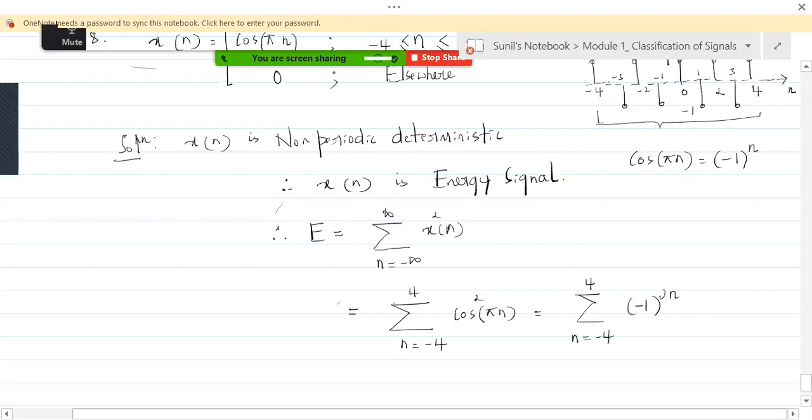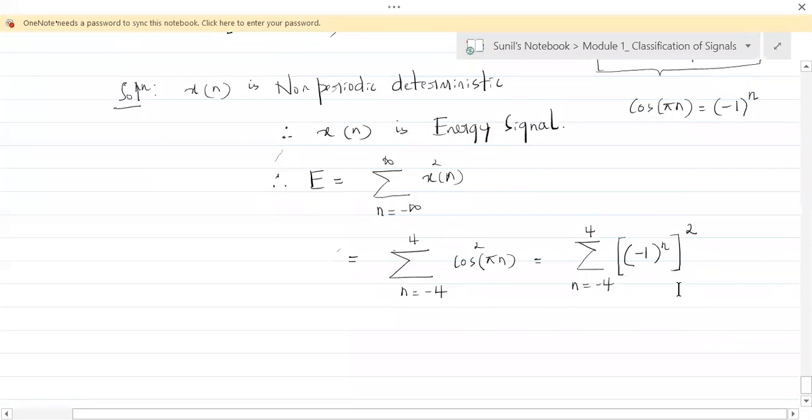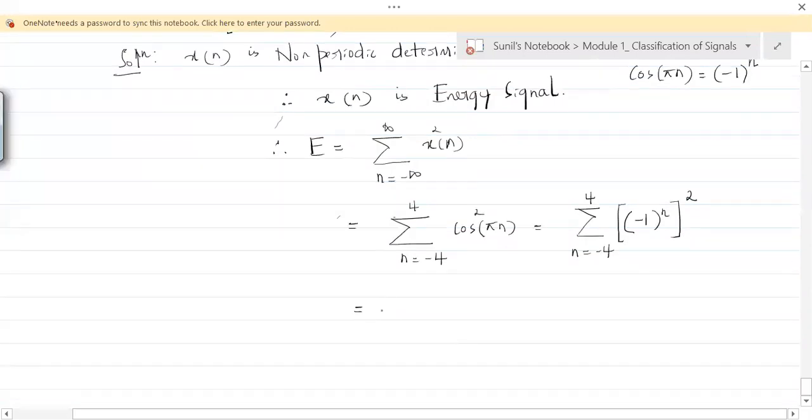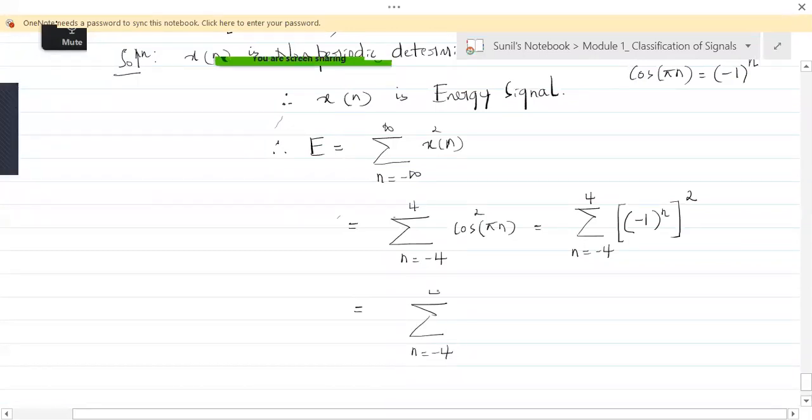Since the square is there, it becomes this squared. So how to write this? -1 to the power n squared can be written as -1 to the power 2n. So that is n ranging from -4 to +4, and this is how it becomes.